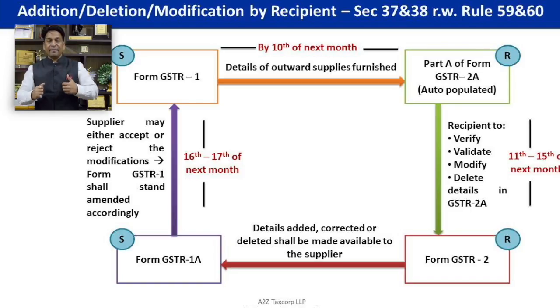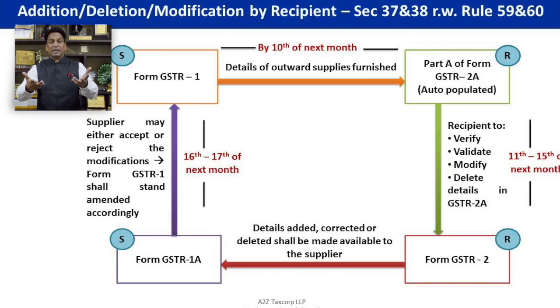What is add? Let's say the supplier has supplied the goods on 28th of September, raised the tax invoice, supplied the goods. Being the recipient, you have received the goods and the tax invoice, but the supplier forgot to upload the invoice particulars on the GSTN portal while finalizing GSTR-1 by the 10th of next month.